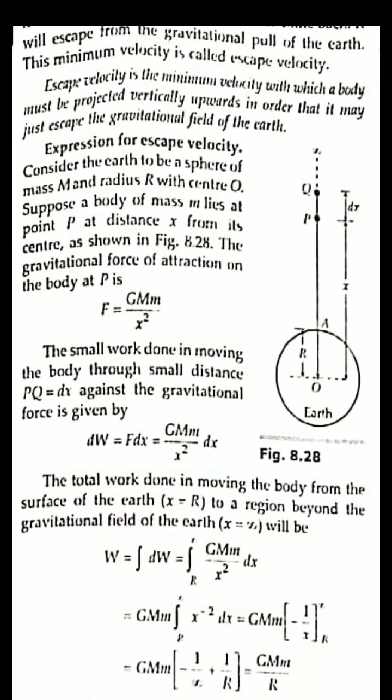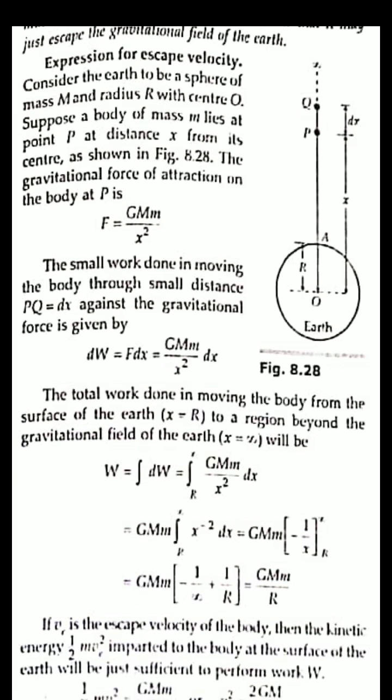Now, if we want to find out the expression for escape velocity, this is the diagram, same thing. We find it just opposite to the potential. In potential energy, we consider the object comes from infinity to some point, and here from earth surface to infinity. Infinity means out of the gravitational field. So we consider the earth is a sphere of mass M and radius R with center O, and another body of mass m lies at point P at a distance x from the center, OP equals x.